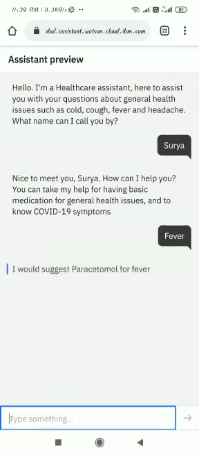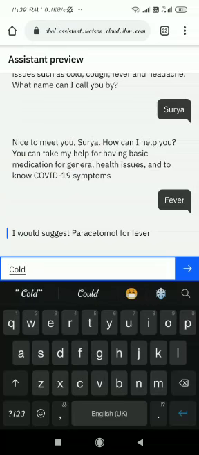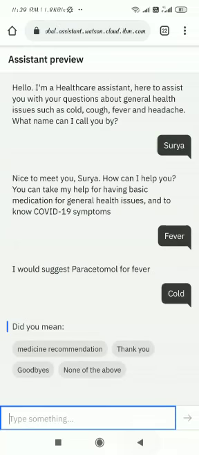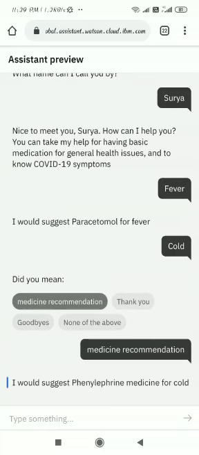Now I'm trying to retrieve the tablets which cure fever, cold, cough, body pains and headache. As soon as I retrieve the tablets, they will be helpful for curing all these kinds of basic medical health issues.